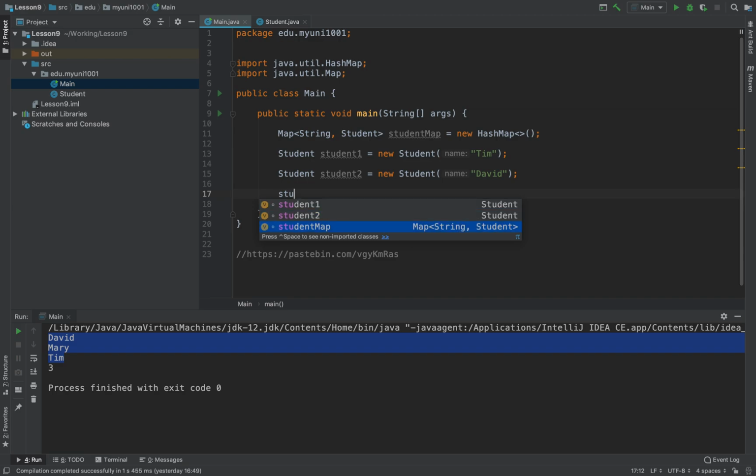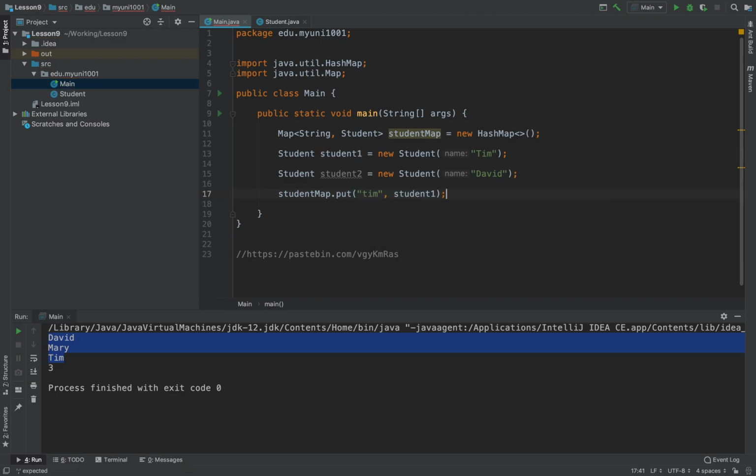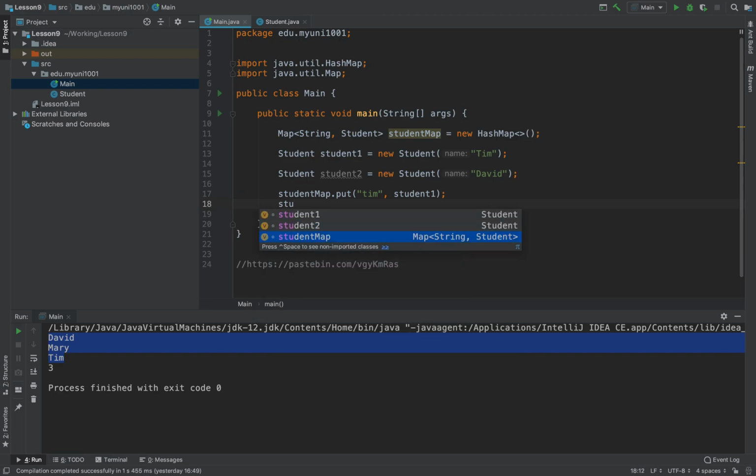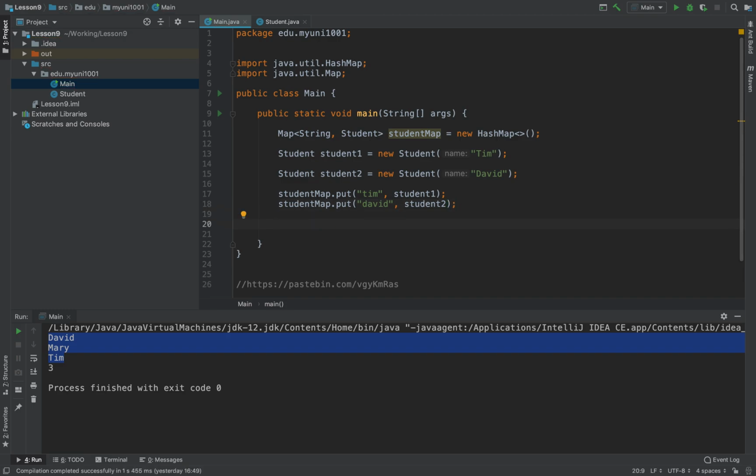Instead of using the add function, we use a put function because we need to put the key and value. Let's say Tim and student 1. So we know that student 1 is Tim, and we need to use a key called Tim. Similarly, we do David and student 2. Okay, so now we have two pairs in the map.